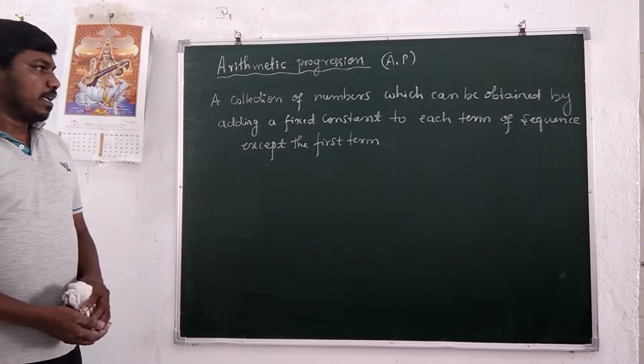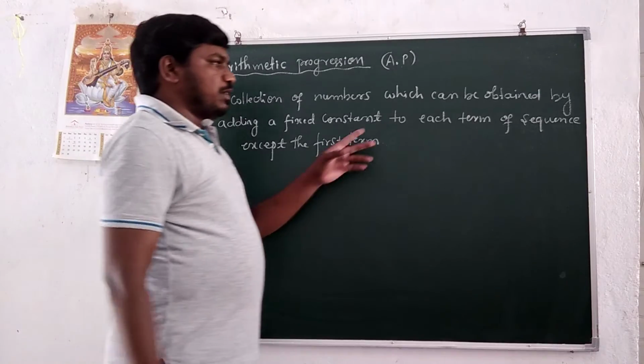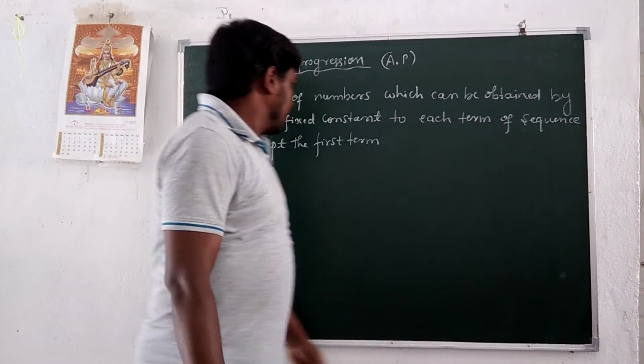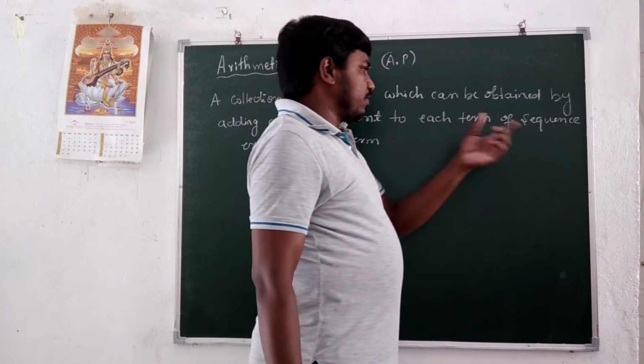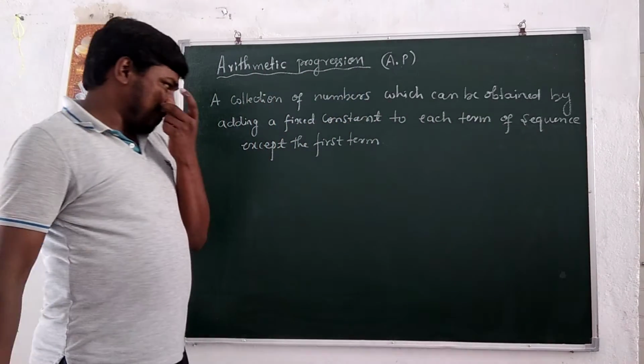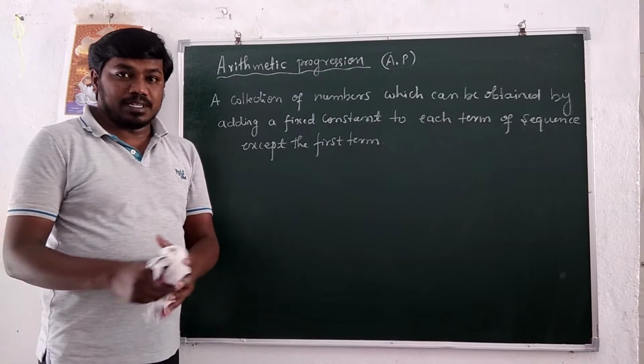The collection of numbers which can be obtained by adding a fixed constant to each term of the sequence except the first term.